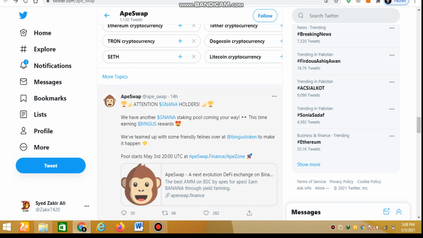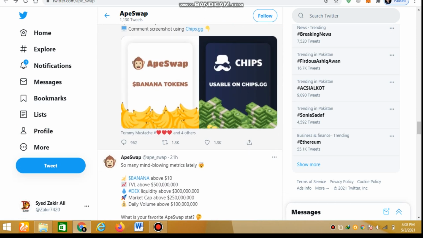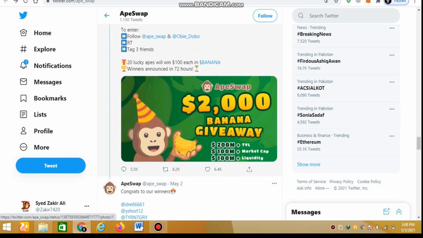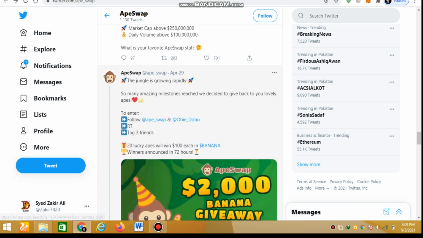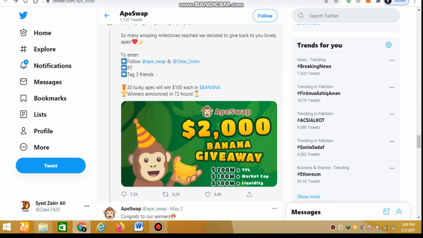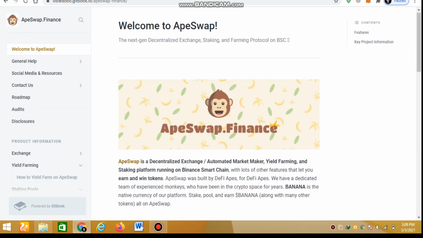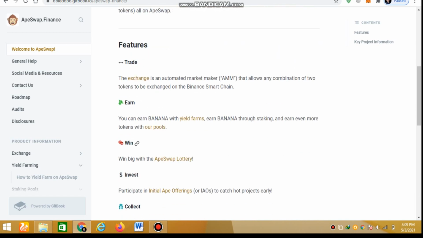There are different tweets that you can check, and different partnerships. There is a giveaway tweet. If you want to participate in the giveaway, then retweet this tweet or follow these accounts and tag 3 friends. You will participate for Banana coin. You can check the details about Banana coin through their white paper.